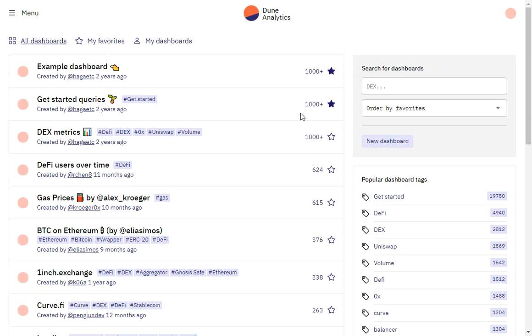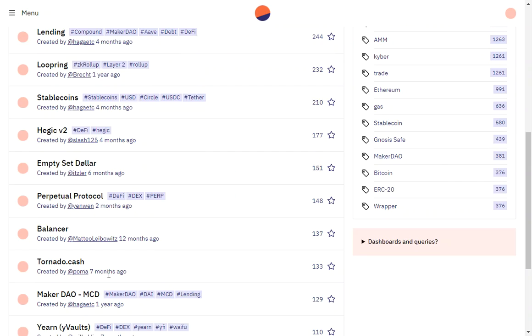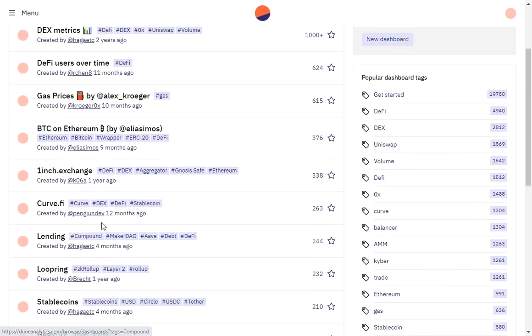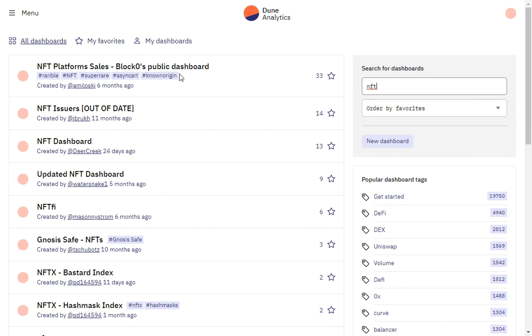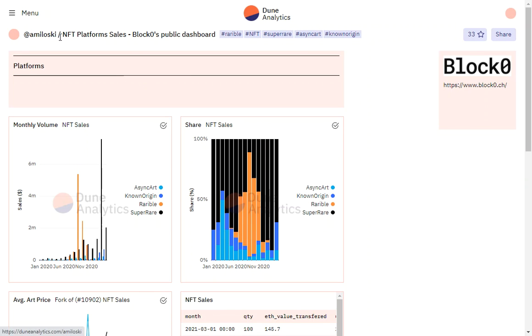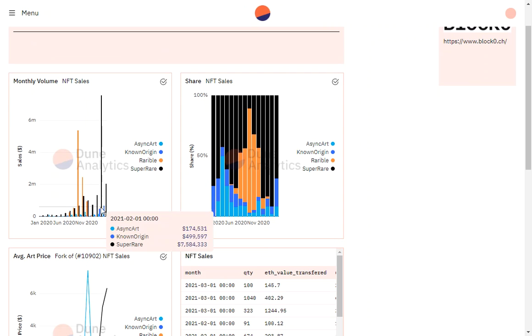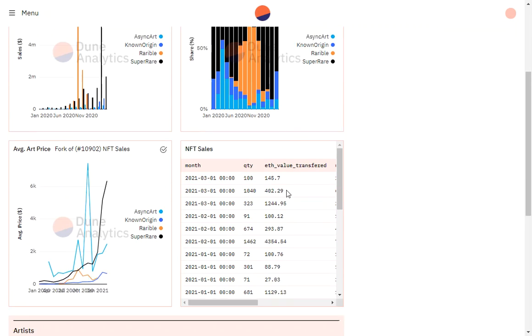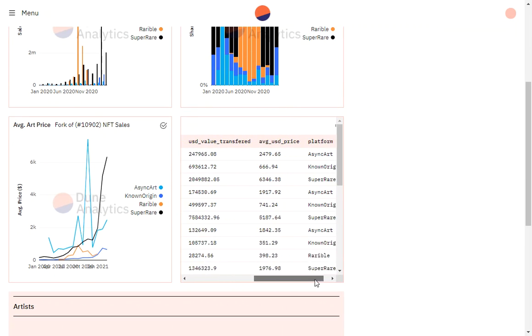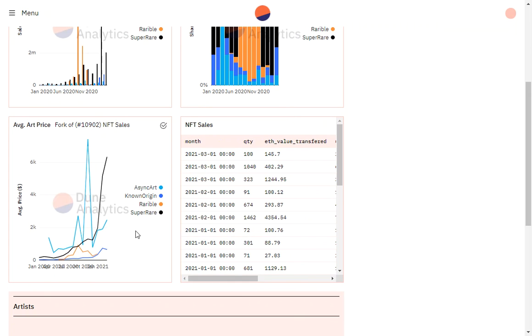You can search for different subjects that are going on. They already have some popular things that you may be able to look at to see different statistics on some of those. So I'm going to go over some of them, but let's say you want to know what's going on in the NFT space, you could look at NFT platform sales. You can see where the most volume is, who has the biggest share of the market right now, the sales that are going on, the average price of sales, what platform has the highest prices.